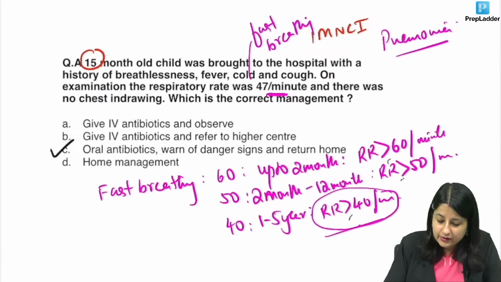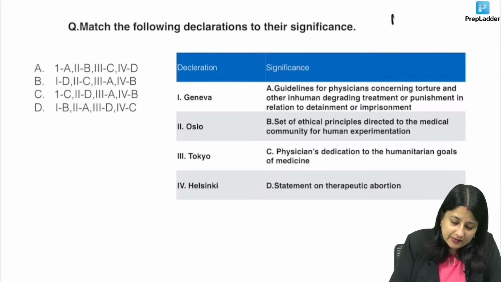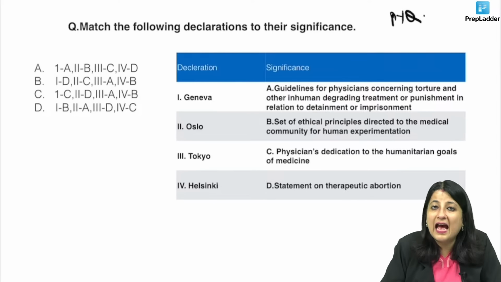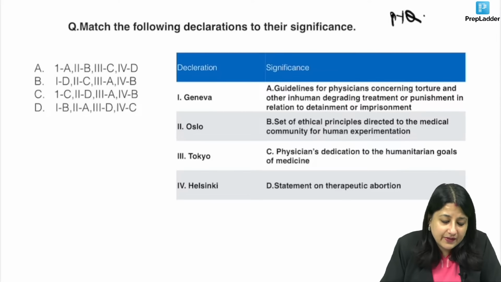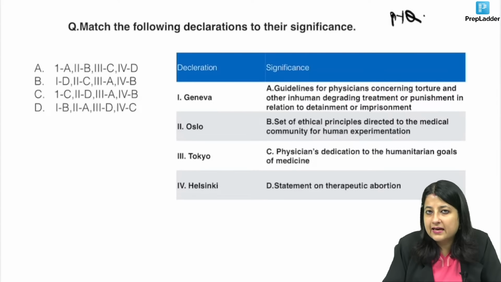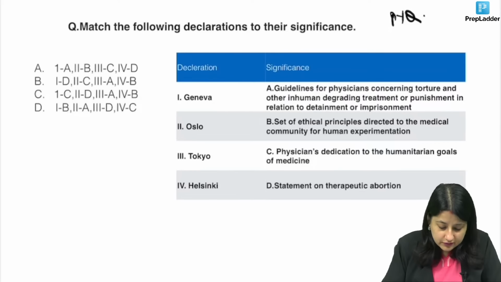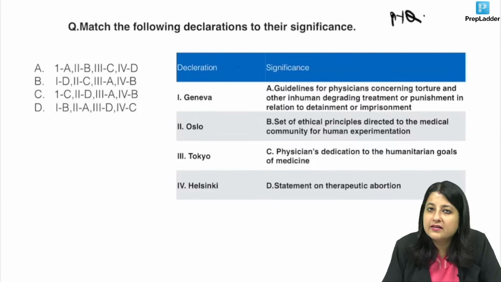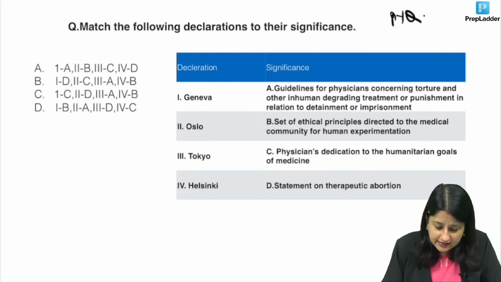Okay, one PYQ I just wanted to pick up from your past year paper. INI-CET is fond of asking certain acts and they can just be repeated. So, we'll just go through this and talk about it in one go only. There are a few declarations: Geneva, Oslo, Tokyo, Helsinki. This is important for INI. Now, they can just pick up a single definition this time and ask you to match it. So, you know, Geneva Declaration is what?